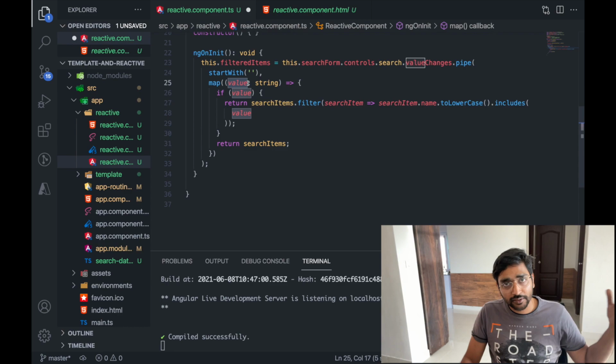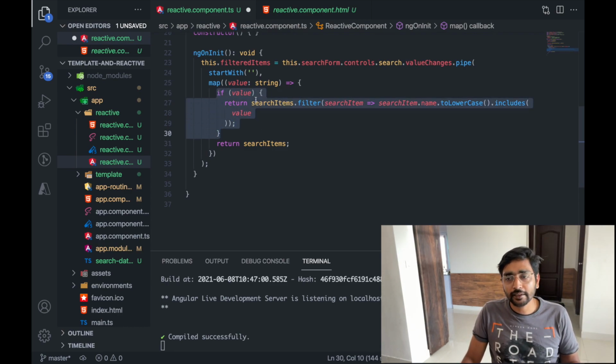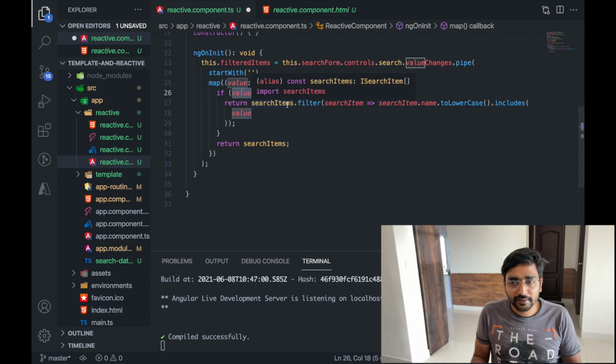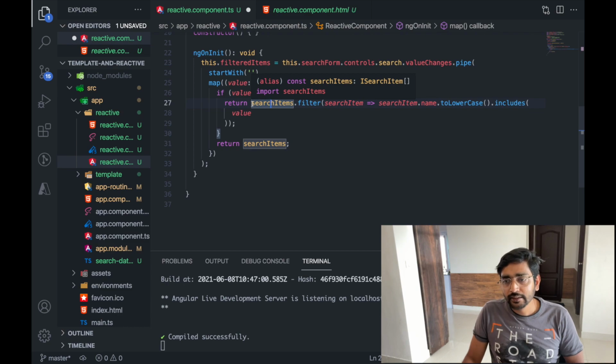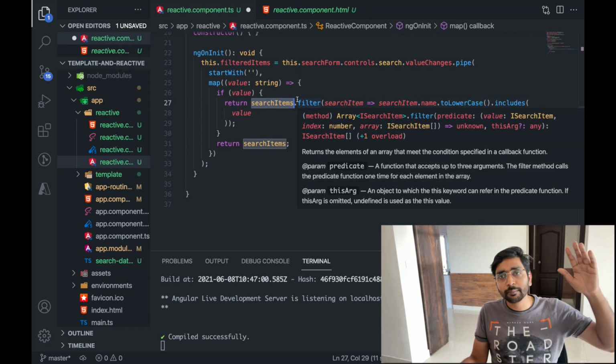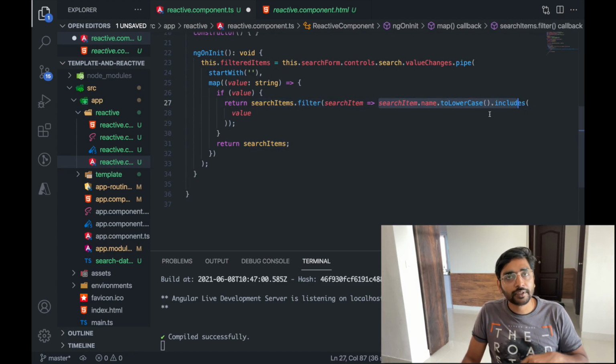The value which was sent from the text box, if there is any text in value, if the value is truthy, if there is something present in the string, then I am filtering the search items. The searchItems was a complete list, and I am filtering in that. It's kind of the same logic which we had in template driven, and that's it.